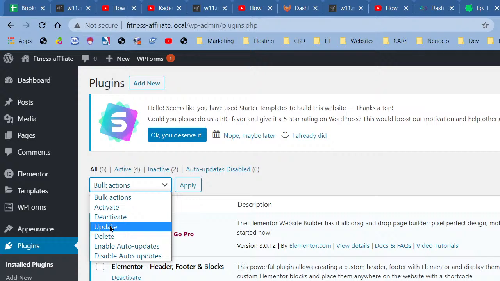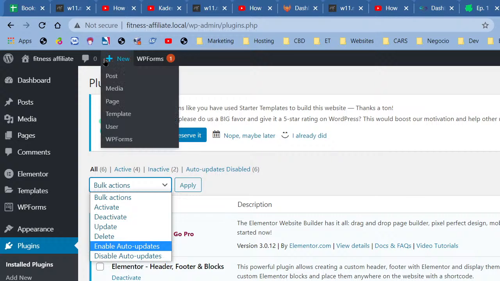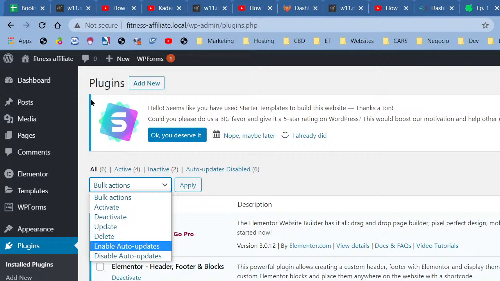You can also delete a plugin. You can update a plugin. When a plugin or a theme needs to be updated, it's always good to update it. It's going to be a circle right here. This circle is going to say how many plugins or themes you have that need to be updated, and you click on it and you'll be able to update it. You can deactivate and activate. So I'm going to need to activate plugins, right?